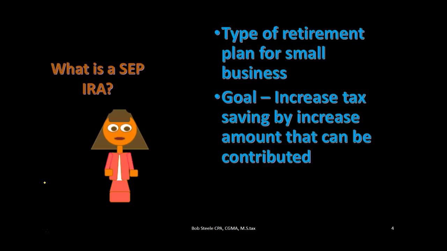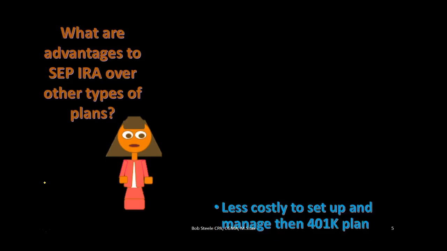You do want to remember that when you take the money out at retirement, it will then be taxable. And so what we've really done is just deferred the tax until retirement, which is usually a good thing.